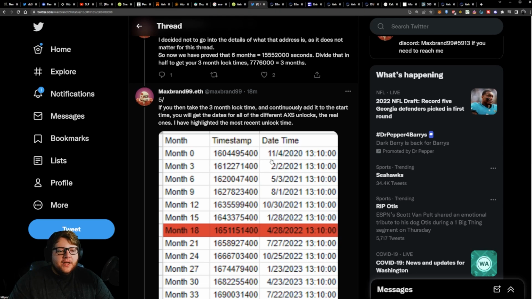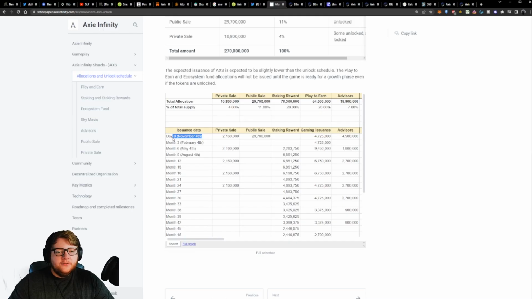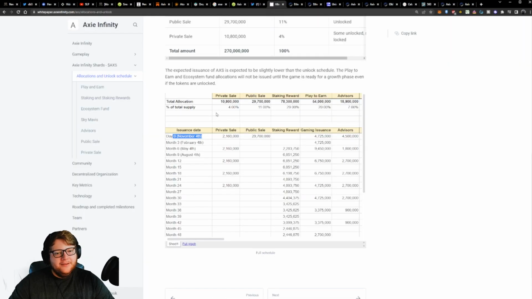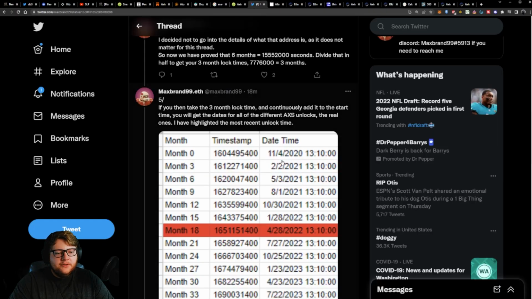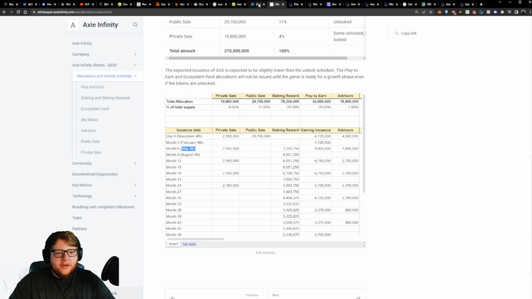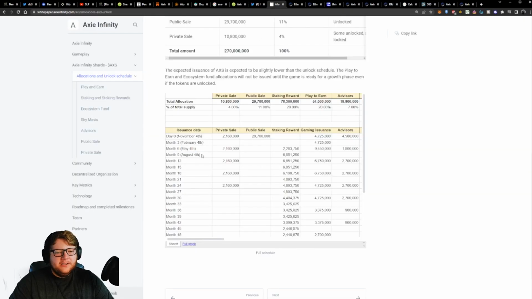To start us off, we have November 4th, which does match up to the white paper. Then the second one is February 2nd, when it's supposed to be February 4th. Okay, it's off by a little bit. Maybe they rounded a couple of days, whatever. Then we go to May 3rd, which again is off by about a day. But then we get to August, and it's August 1st when it's supposed to be August 4th according to the white paper. So we're pretty consistently off here by 1 to 4 days.